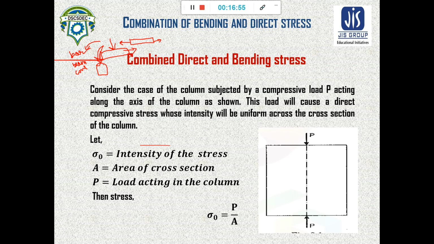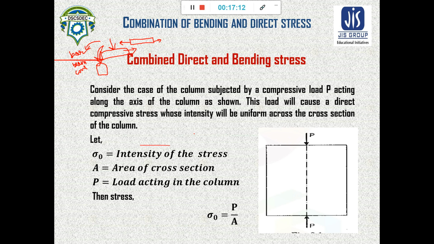Consider the case of a column which is subjected to a compressive load P acting along the axis of the column as shown. So what is axis? Axis is nothing but a line which passes through its center of gravity.